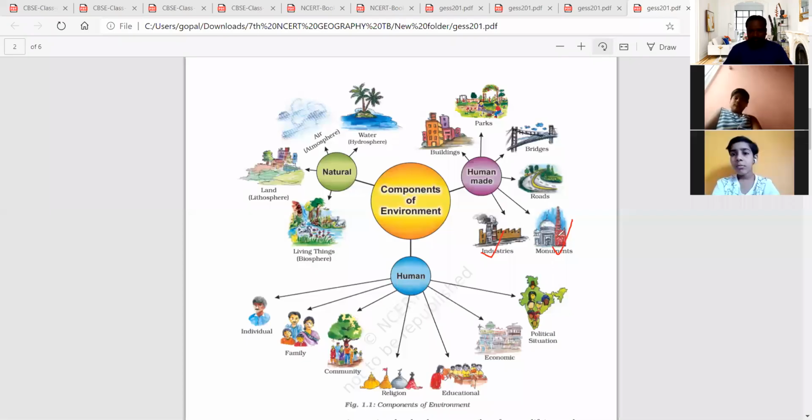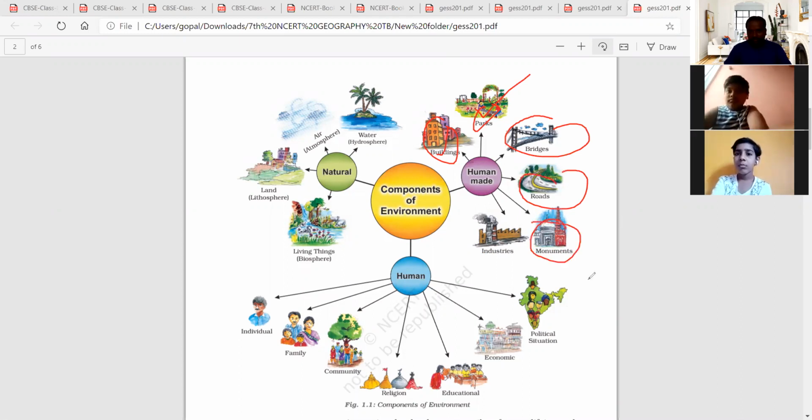So see here, all these are created by man. What are the things? For example, first one is buildings. Next, parks, these are also created by man. Next, bridges, roads, monuments.